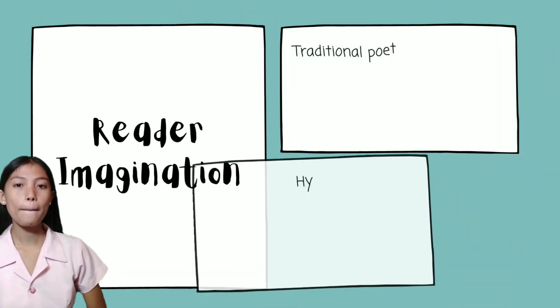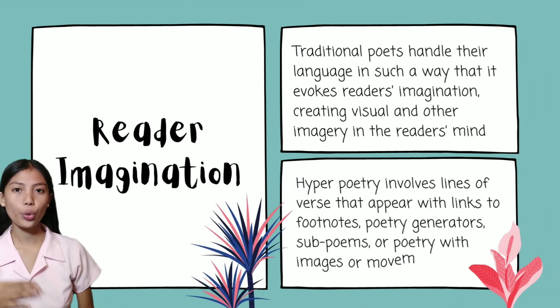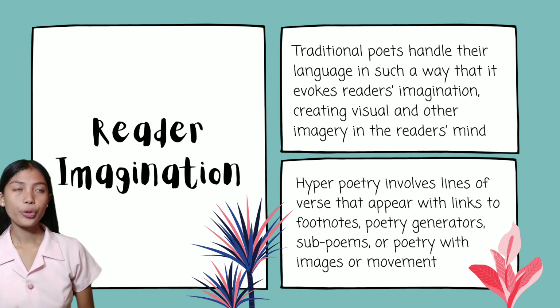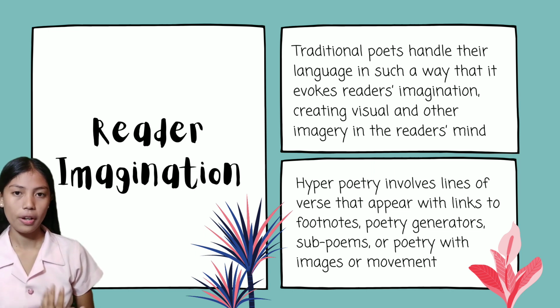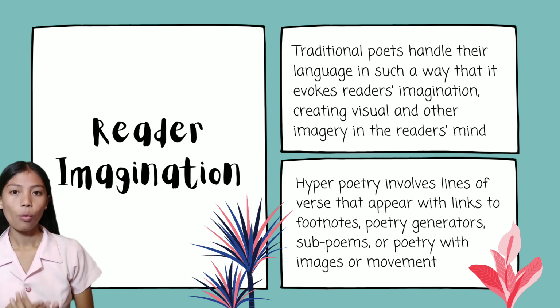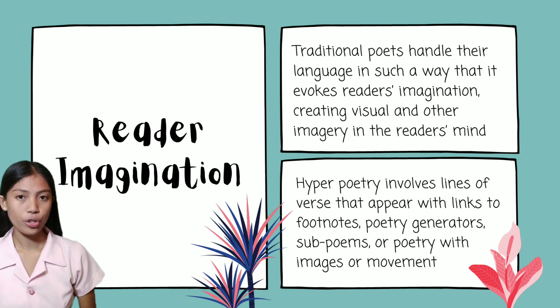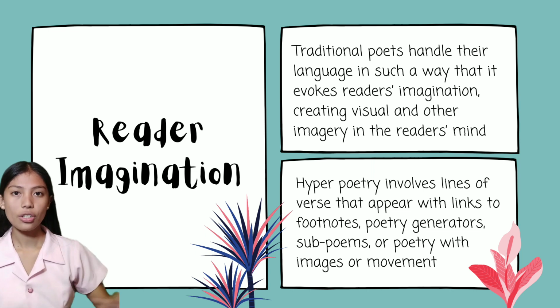Next is the reader's imagination. So traditional poets handle their language in such a way that it evokes readers' imagination to create a visual and other imagery in the reader's mind. So the reader's imagination is wide. While hyperpoetry only involves lines of verses that appear with links to footnotes, sub-poems, poetry generators, and poetry with images or movement. So the reader's imagination is narrow. So why is it so?